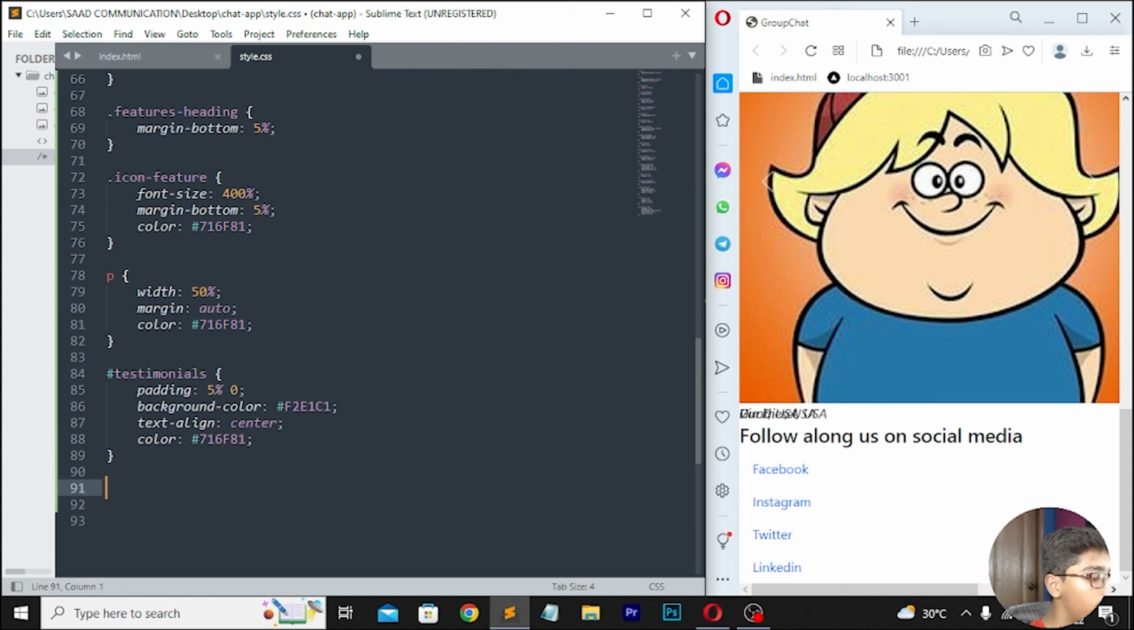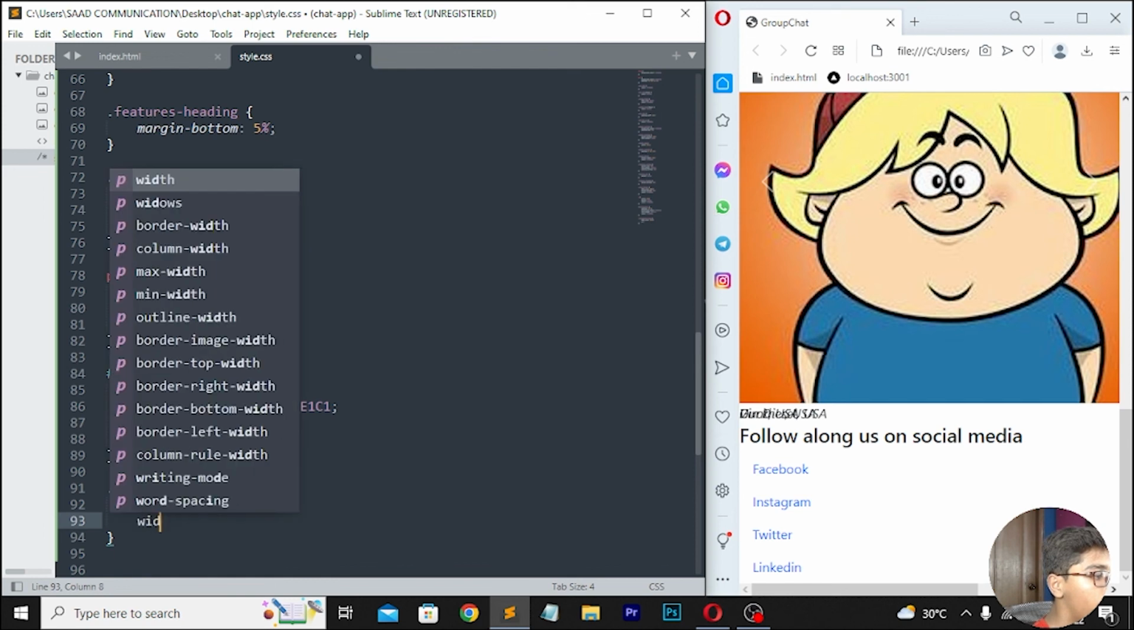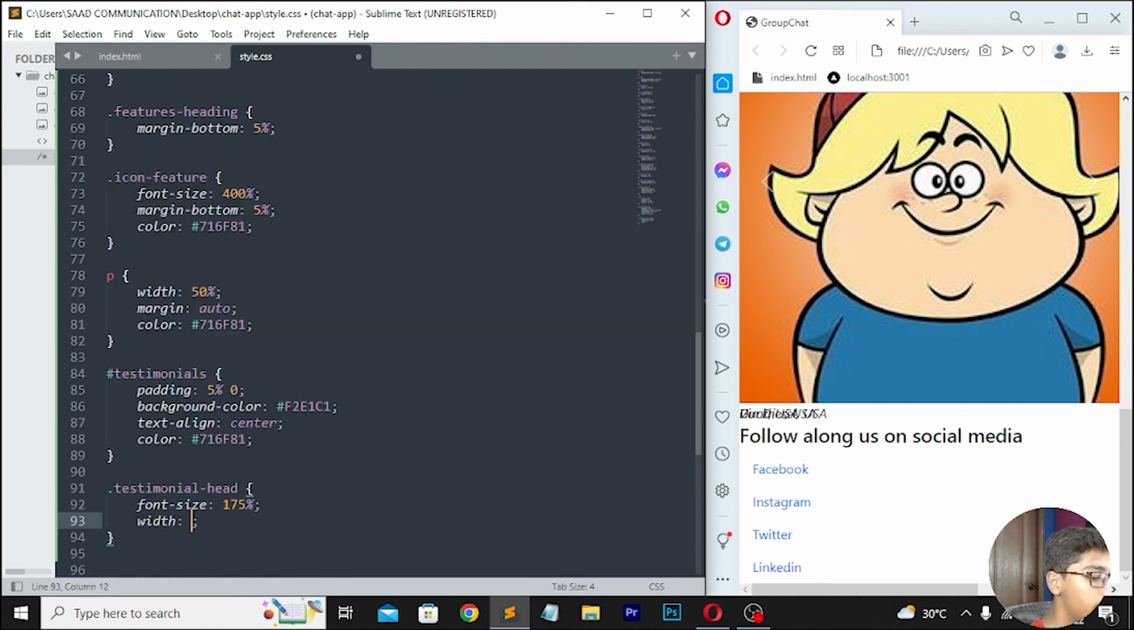Then move down here, you have to write testimonial dash head. Then here I will be writing font size, which should be 175%. Then you have to write width, which should be 40%. Then right here margin, which should be auto. Here I'll be writing padding bottom, which should be 5%.